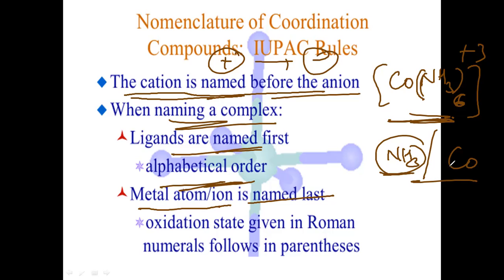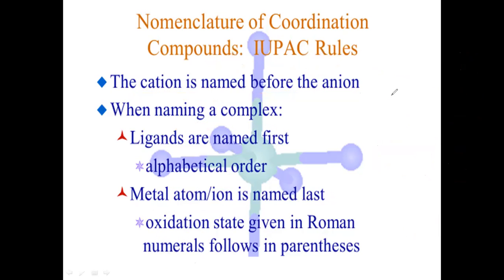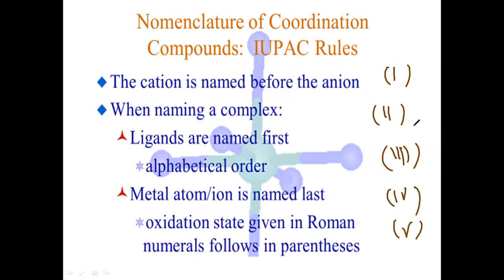Next, after the metal atom, you must write the oxidation state in Roman numerals in parentheses. That means you can write like this: 1 here, 2 here and 3 here, and you can see here 3 and 4, that is 5. Like this you must write the oxidation state of the metal after the metal. So these are the rules here. Next let us see here.